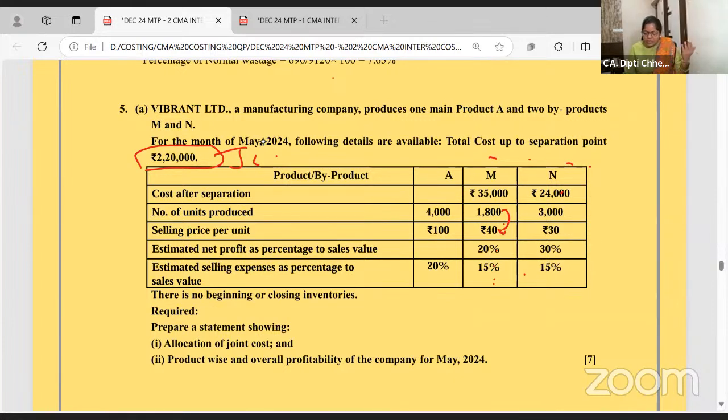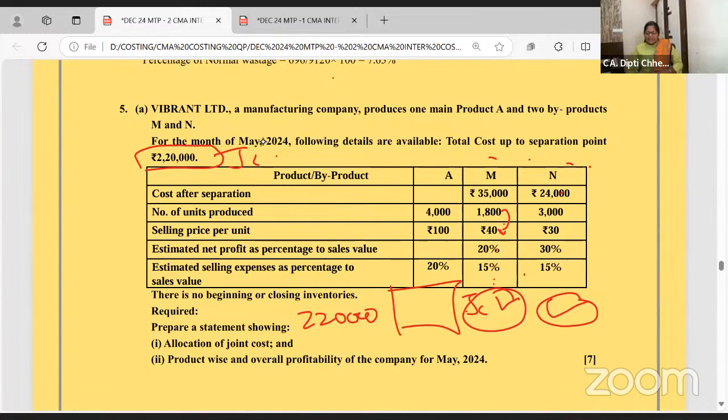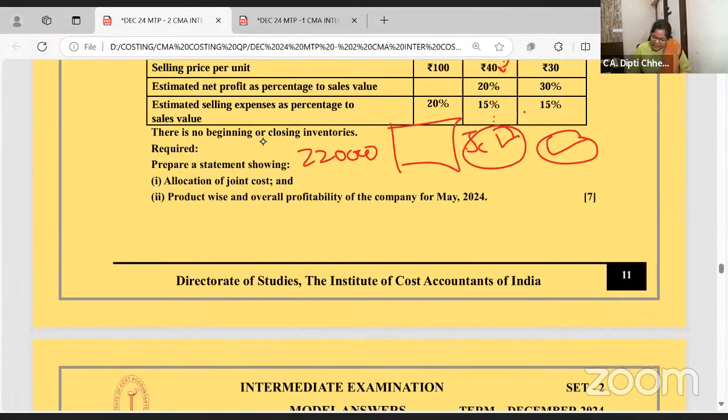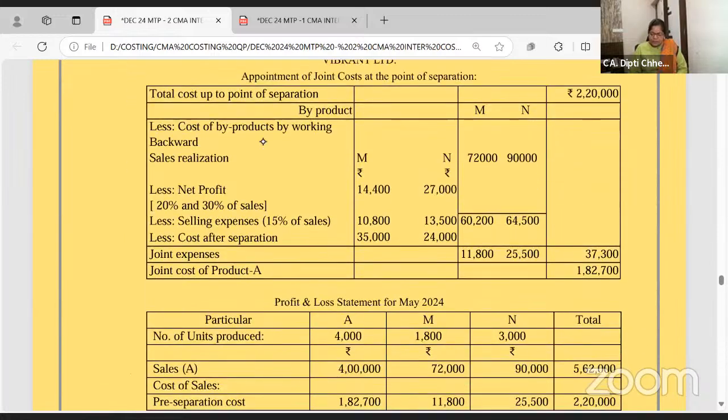Out of total cost, the separation. Are you getting? Reverse you have to go. So you will get the joint cost of this and this. And you know the total joint cost is 220. Working in reverse, you can find the joint cost of this and this. The balancing figure is this. Very easy, look. Reverse.